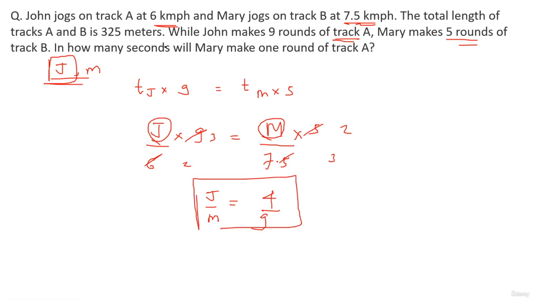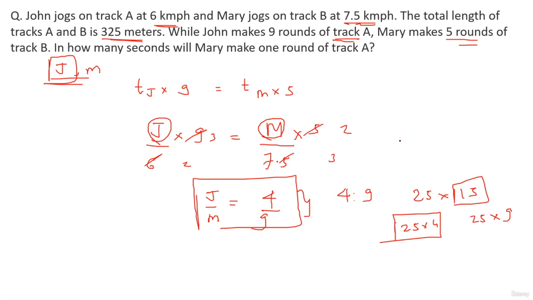Okay, अब it is given that the total length is 325. 325 को हम break करते हैं in the ratio 4:9. Now guys, this is where tables really help you out. If you know 25 का table, 25 13s are 325, इसी 25 into 13 को हम break कर देते हैं, कैसे, 25 into 4 and 25 into 9. तो जॉन का ट्रैक लेंथ कितना हो गया, 25 into 4, which is nothing but 100 meters.